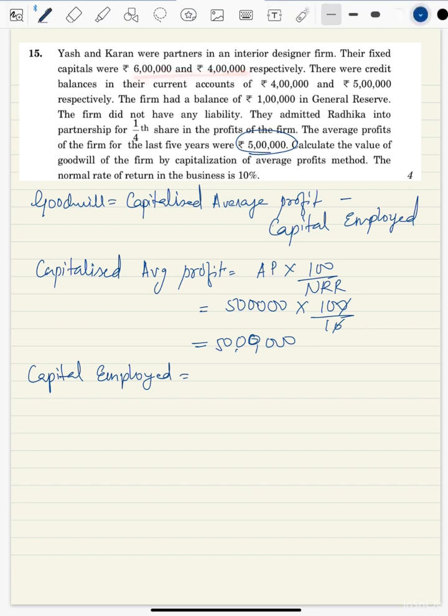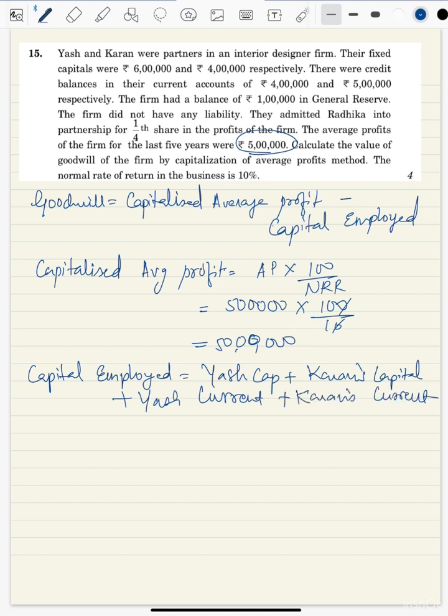So we need to add all the capital account balance, that means Yash and Karan's capital account balance, or I can simply write it like this: Yash capital account plus Karan's capital account balance plus Yash current account balance plus Karan's current account balance and plus the general reserve. When I'll add all this value, I'll get the capital employed.